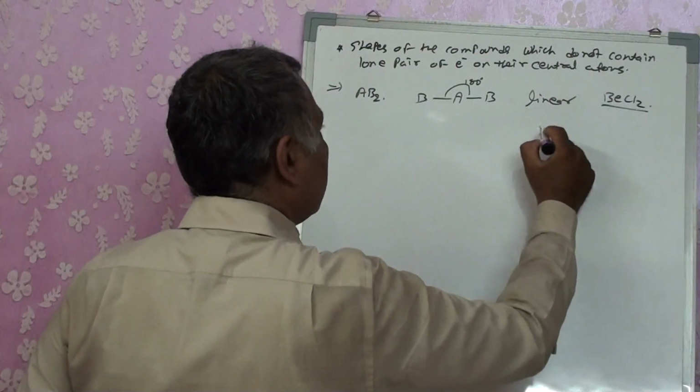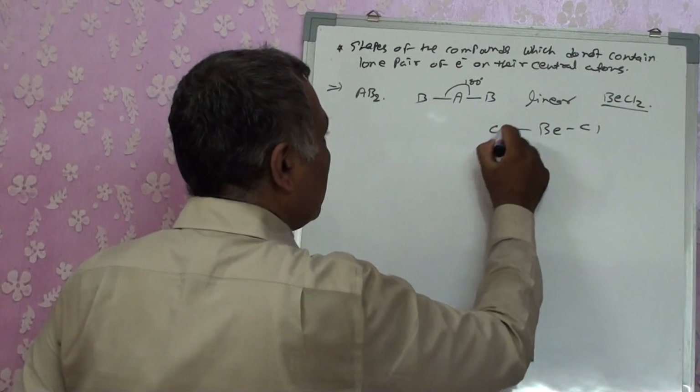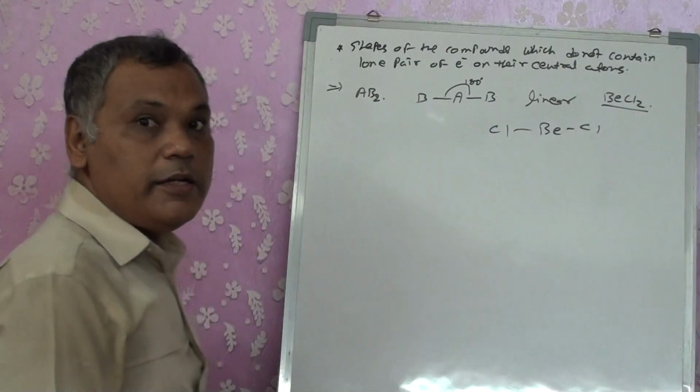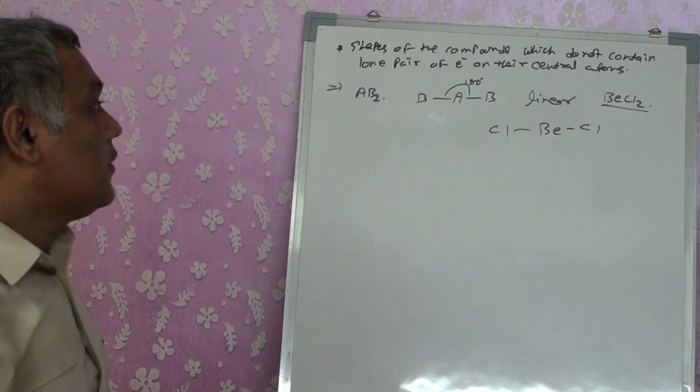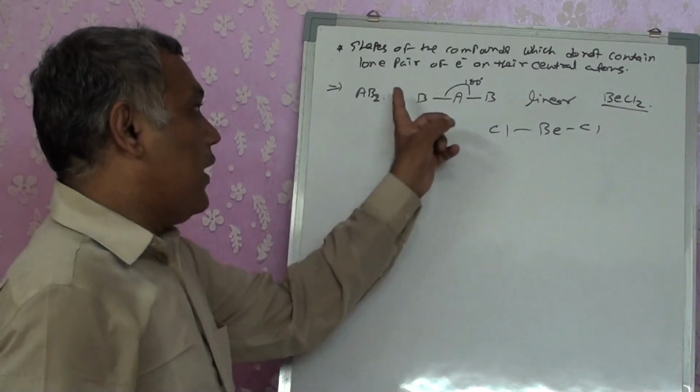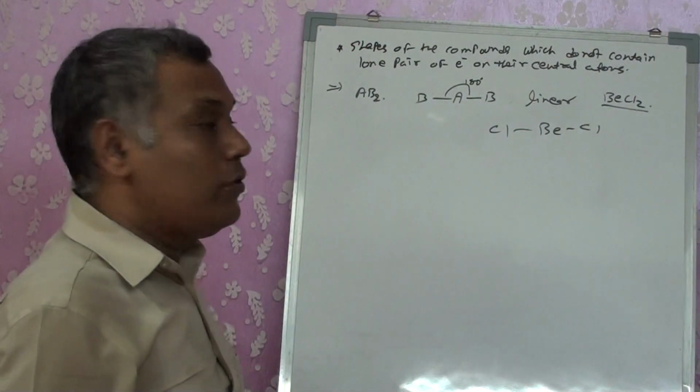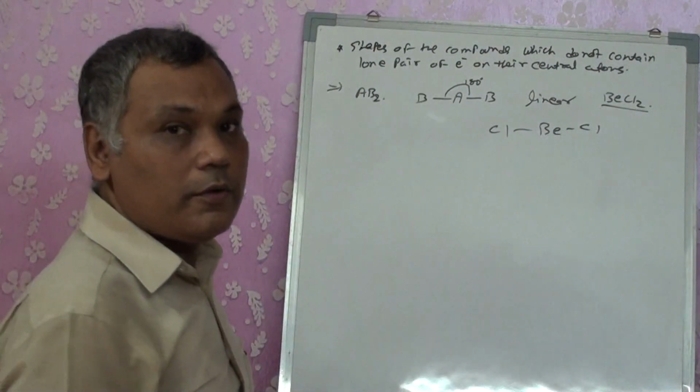BeCl2, they are linear. They have a bond angle of 180, and because of it, we get an AB2 type of molecule with a linear shape, right?